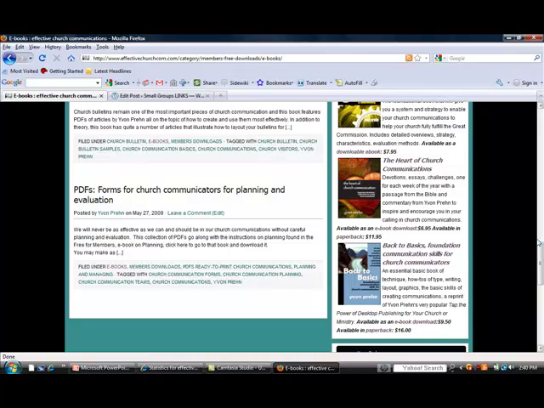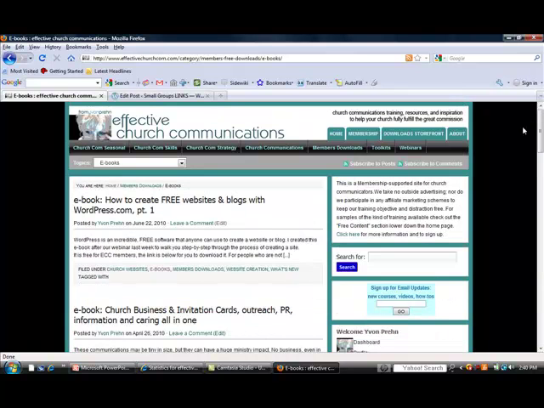So you can see how the category system with WordPress is built in. You don't do a thing to make it happen. It's just part of the free software, and it organizes your site wonderfully for you. It summarizes these little short things. You don't do a thing. It all happens for you.